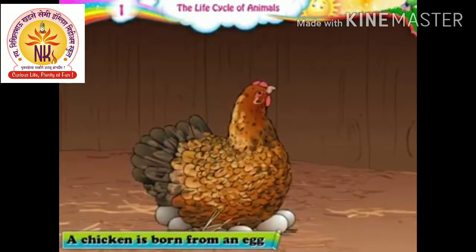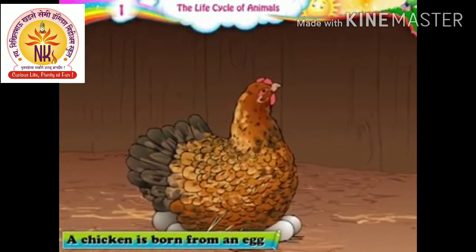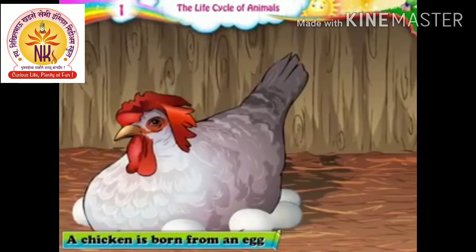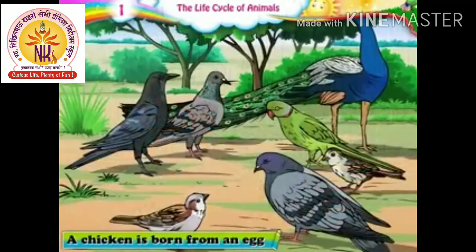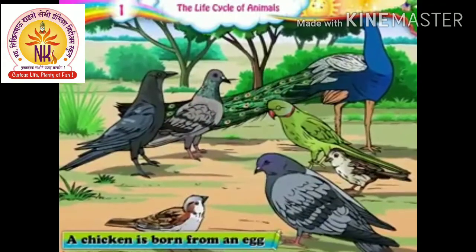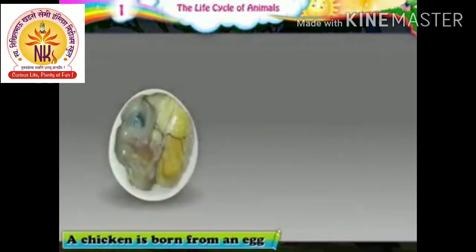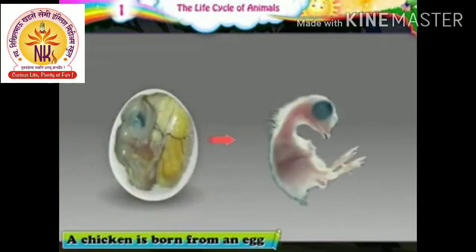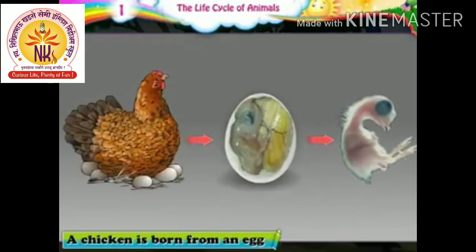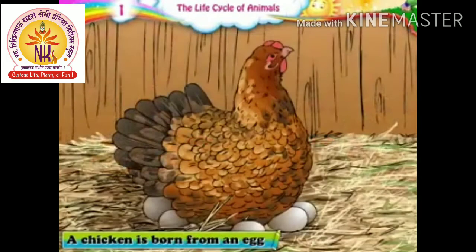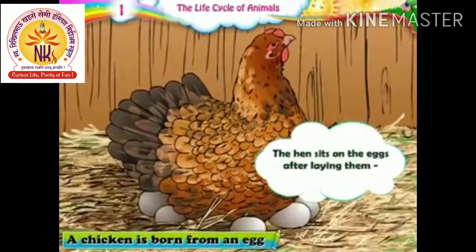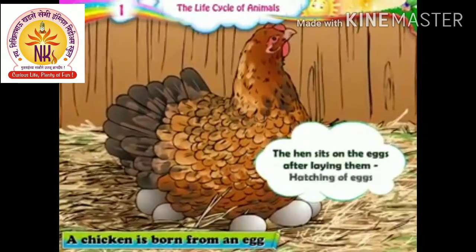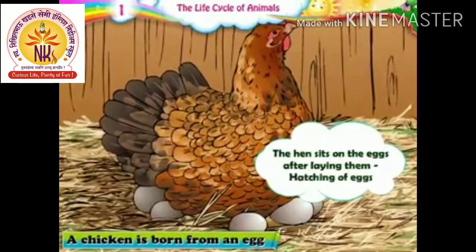But we know that a hen lays eggs. Her eggs are big enough to be seen. Like the hen, other birds also lay eggs. To ensure the proper growth of the chick, the hen needs to give warmth to the eggs. To do this, the hen sits on the eggs after laying them. She is said to be hatching her eggs.